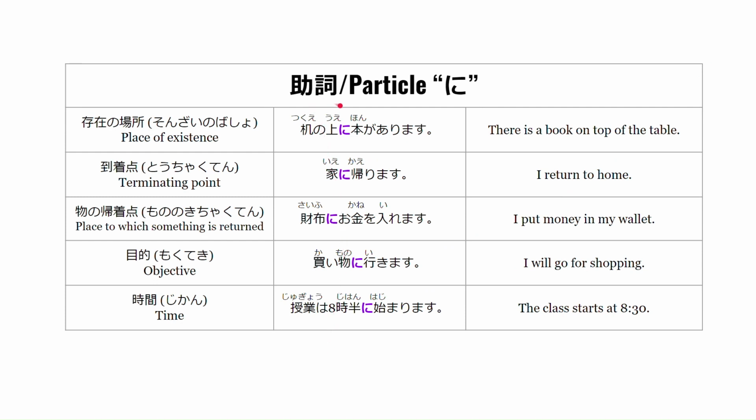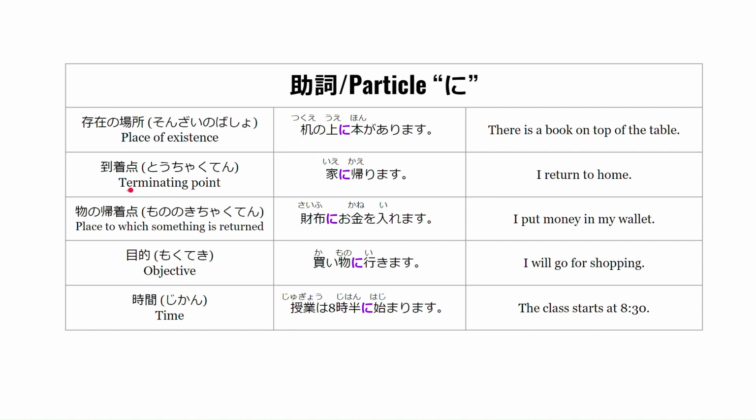Okay, now let's start with the particle ni. So the particle ni is used for place of existence, terminating point, place to which something is returned, objective, and time. So now let's start with the place of existence or sonzai no basho. 机の上に本があります。 This means that there is a book on top of the table. So, 机の上に means on top of the table. So, the place of existence here is the on top of the table.